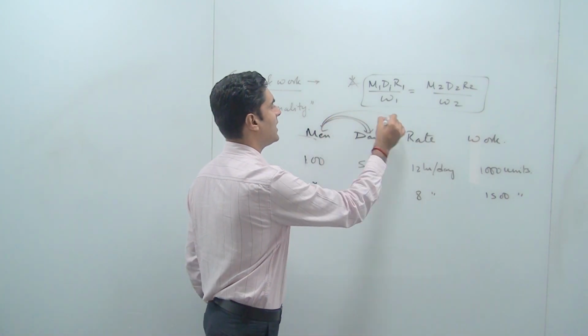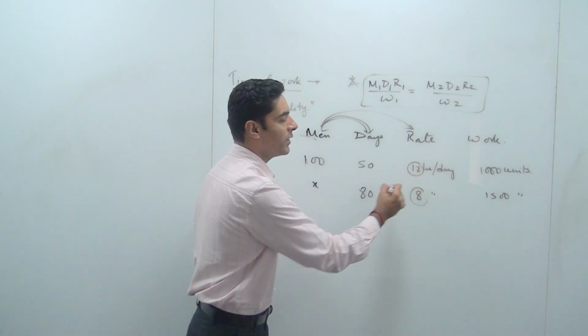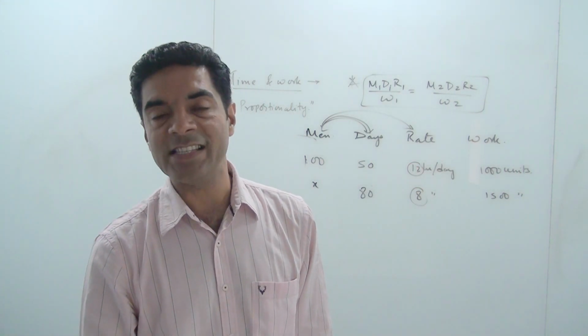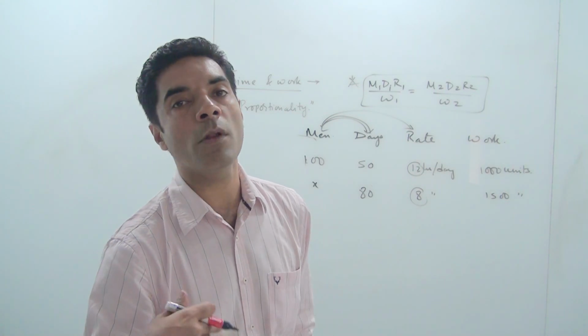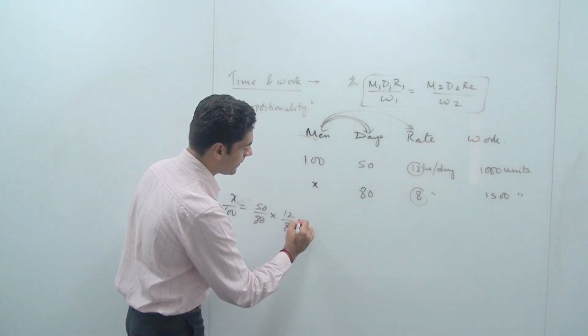I'll explain it again. Let's say I compare men with rate. Initially they were working for 12 hours per day, now they are working for 8 hours per day. So the effort put by them is less as compared to what they were putting earlier. So if the effort is less, more men will be required. So the more quantity is nothing but 12 by 8.